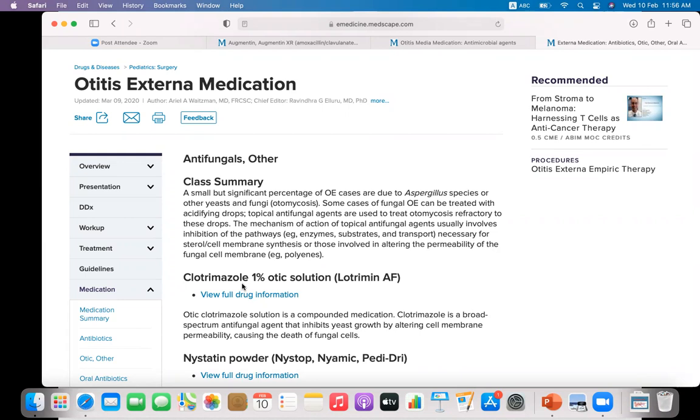For analgesic, use the acetaminophen or paracetamol, or if there is a severe pain, with the codeine. And to suppress the fungal infection, use the clotrimazole 1% otic solution or nystatin powder.